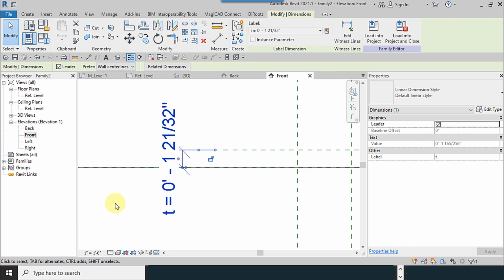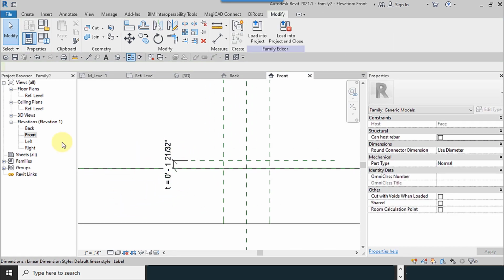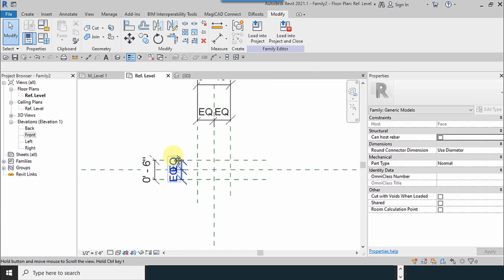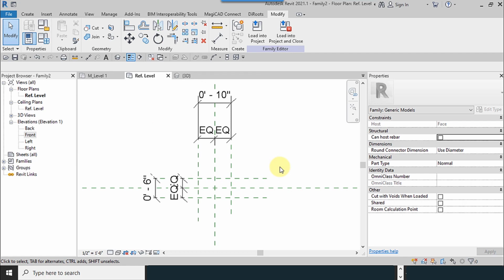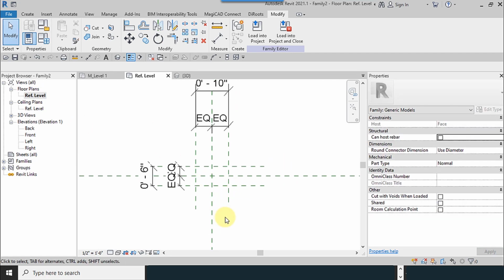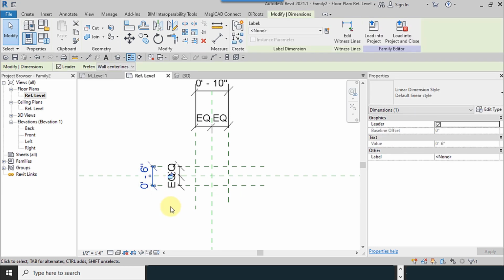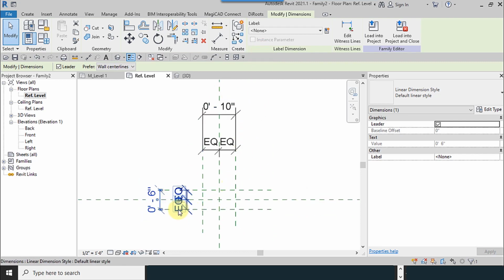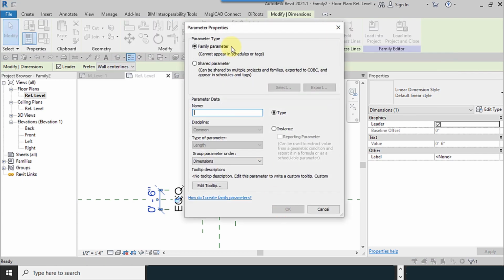These parameters are now related. So we close these views, and then I return to the reference level. I add the parameter to this, for example, W. The second method is after you select the dimension, you can go to the label, create parameter.